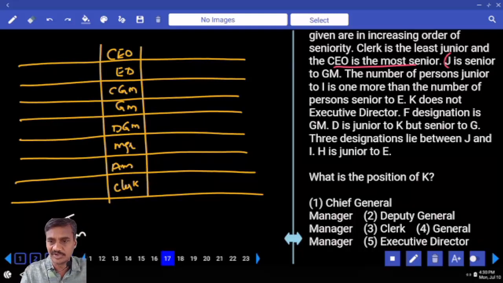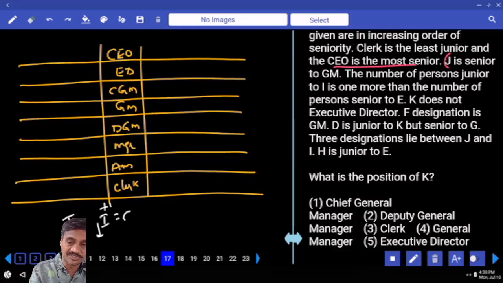Then, the number of persons junior to I is one more than the number of persons senior to I. Number of persons junior to I is one more than senior to whom? Senior to E. See how I am representing the information: below I, plus 1 is one more than. Otherwise there are many chances of making mistakes here. Then next, K is not an executive director. Now K is not ED. And F is GM.